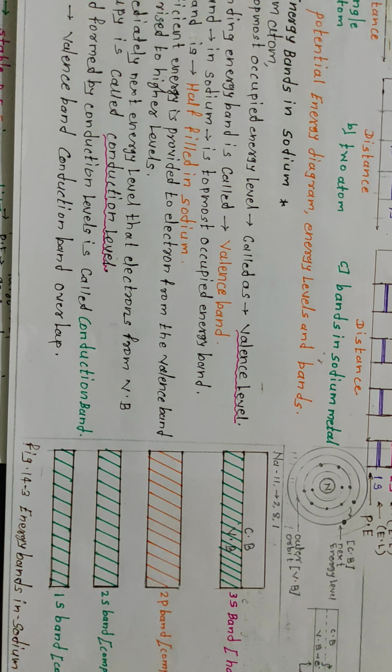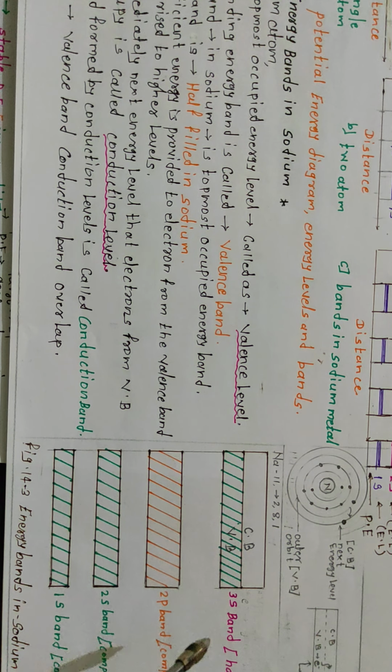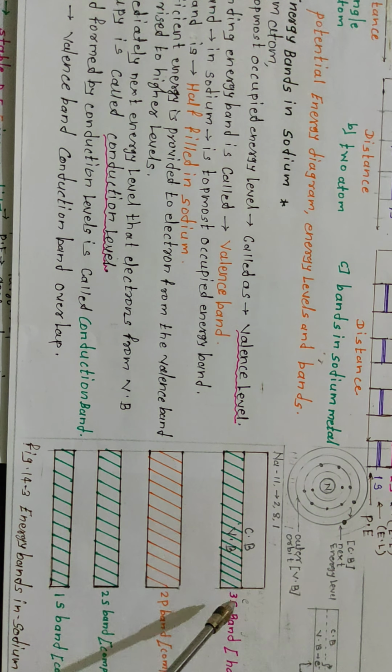In sodium this is the topmost occupied energy band, and it is half filled. Therefore, if sufficient energy is applied to this valence band, the electrons present in that band can move from the valence band to the conduction band because their energy rises.